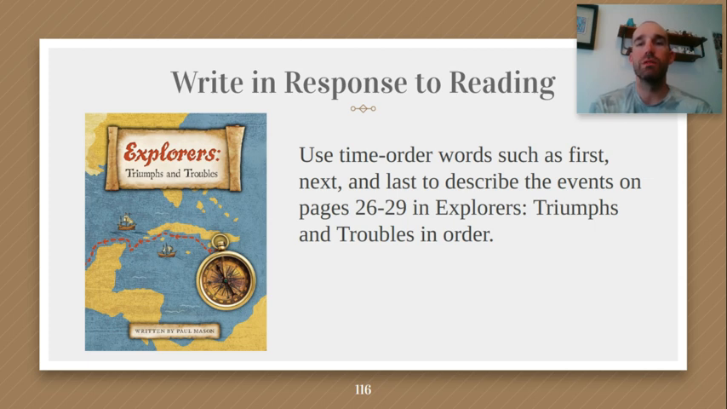For our Write in Response to Reading question, it says to use time order words such as first, next, and last to describe the events on pages 26 through 29 in order. This is good practice of those transitional words when you're writing an informative piece. Just tell us what happened. What were the main events? Not every event, but the main things that happened from pages 26 to 29 in the section that we read today.